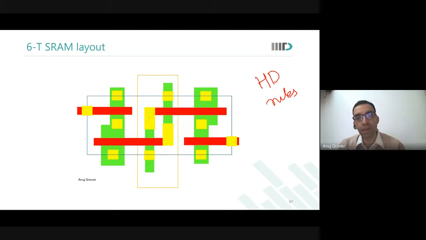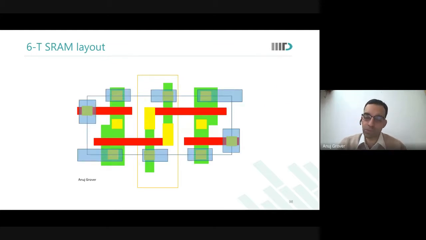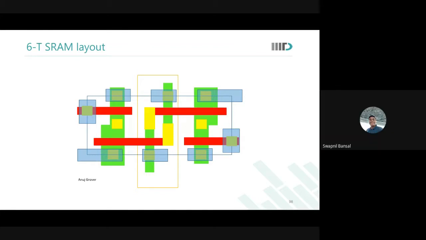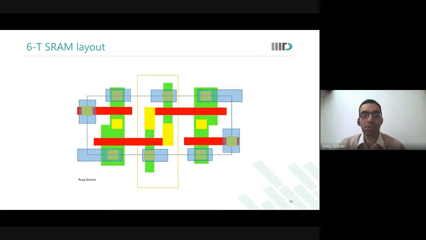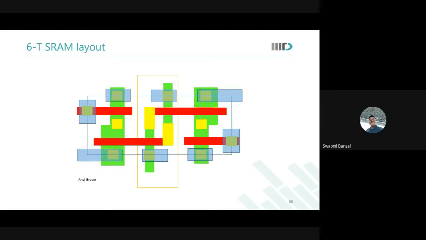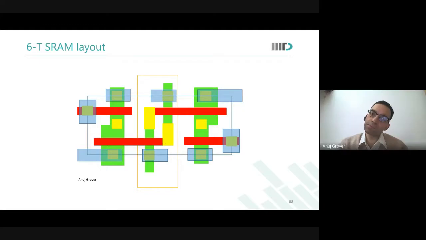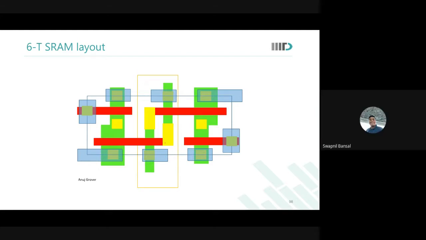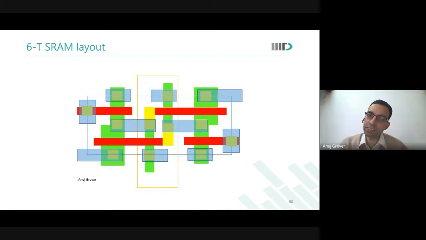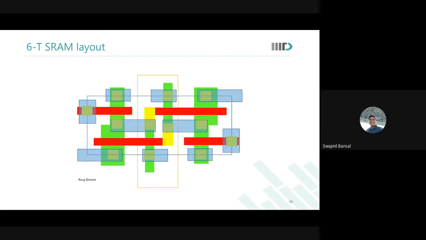Okay. Then you have these metals. Sir, what are these contacts used for? I mean, what are they connecting? I'm not able to understand. You tell me. You have the pull up and the pull down. The gate of the other inverter is getting connected to the... Oh, okay, the internal node. Yeah, the other internal node. Okay.